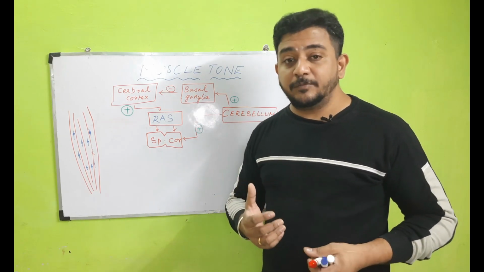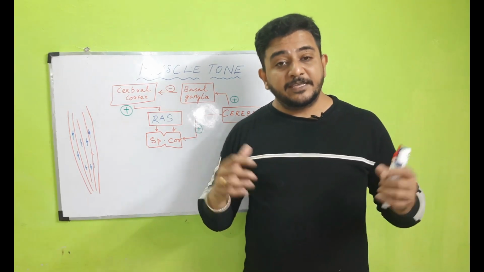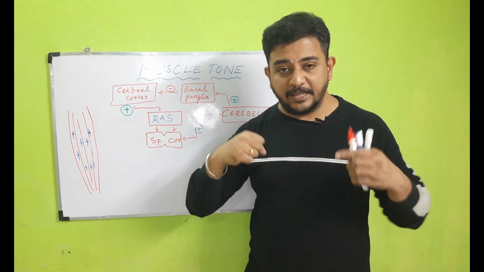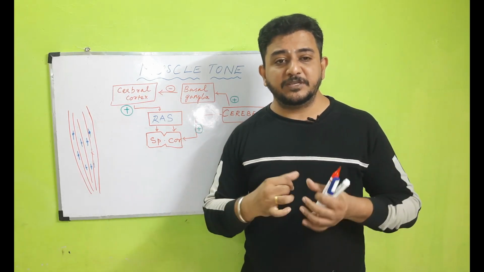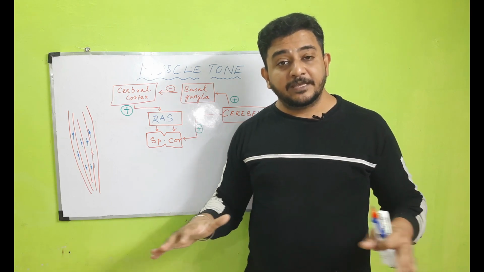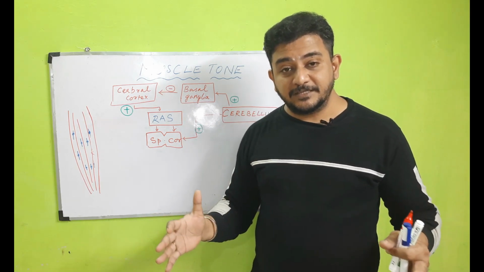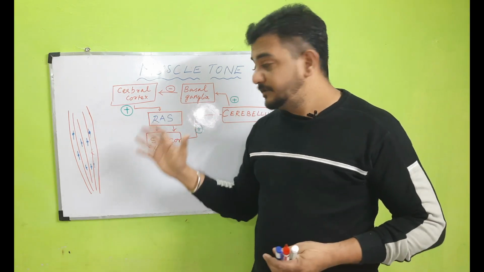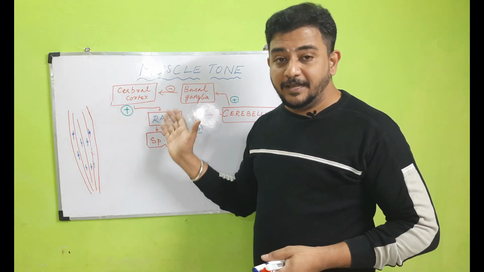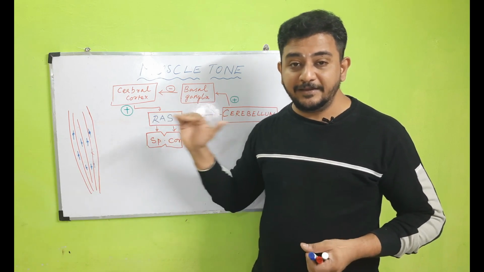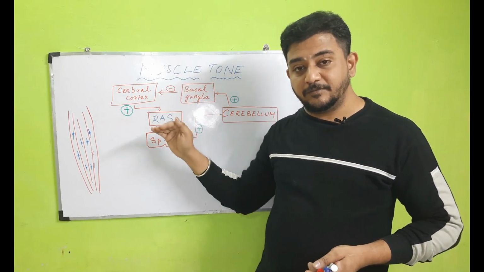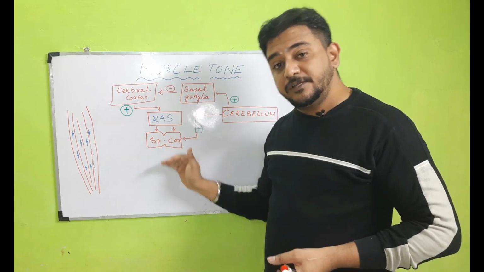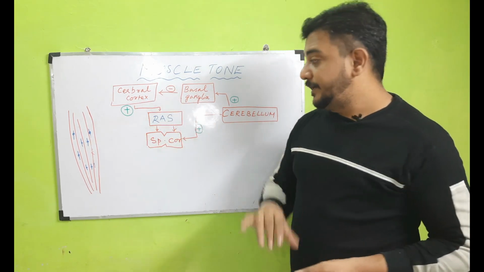You might have seen stroke patients' relatives coming and telling you, sir, when he is sleeping, at midnight, I see his elbow, wrist, fingers, everything is completely full and free. There are no issues at all, no spasticity at all. How is that possible, sir? Many people will come and ask you. The reason for that is the RAS. The RAS will shut down, and all the influences from the supraspinal centers cannot reach the spinal cord when there is a shutdown.